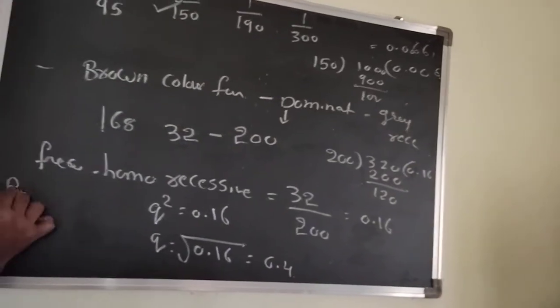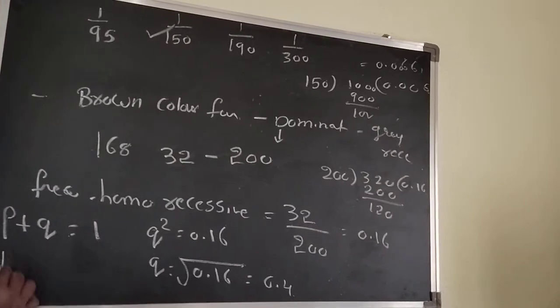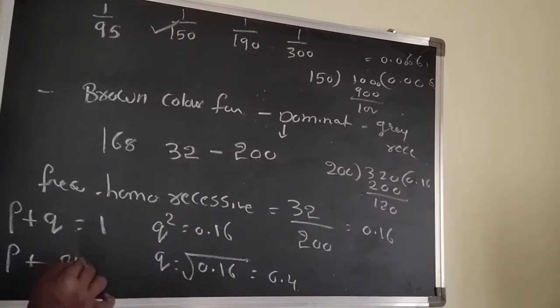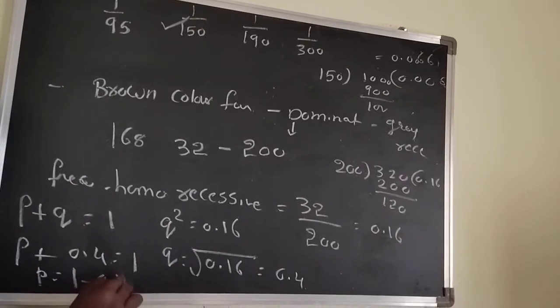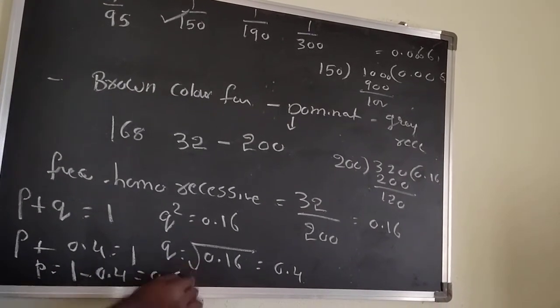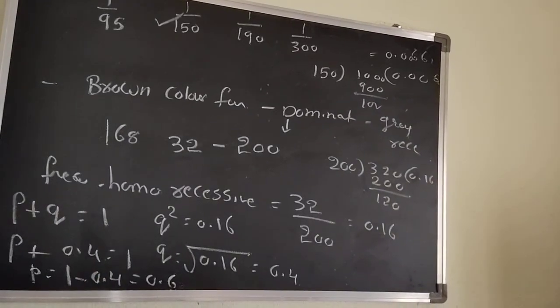Very familiar, P plus Q equals to 1. P plus 0.4 equal to 1. P equal to 1 minus 0.4. You can get 0.6. That is the homozygous dominant frequency you can get.